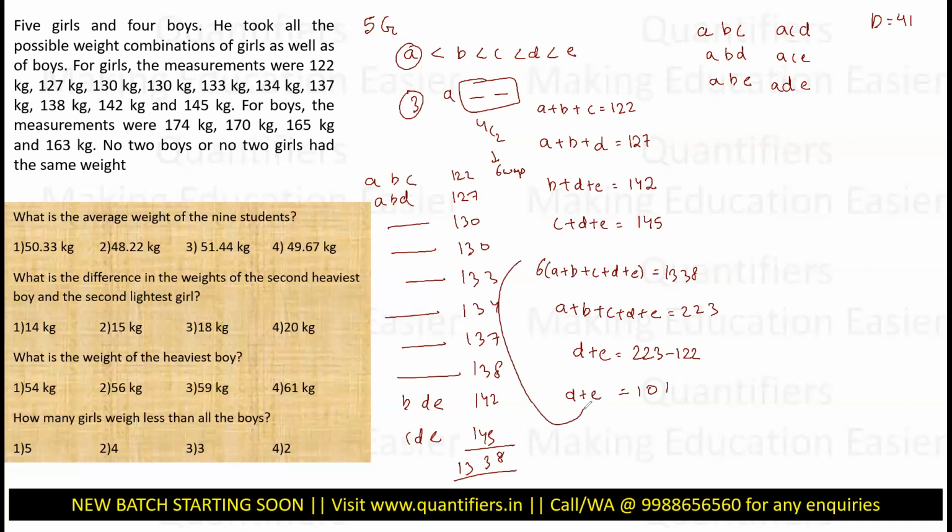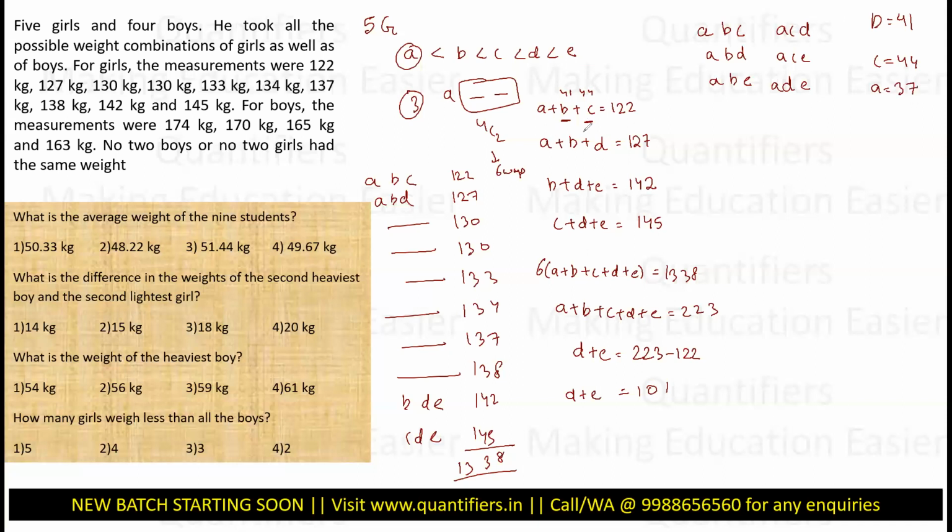Similarly, if I put D plus E over here, then C would be how much? 145 minus 101. So C would be 44, right? Now I have B and C, 41 and 44, which is 85. So A would be 37, right?